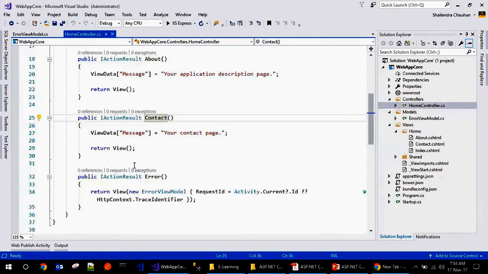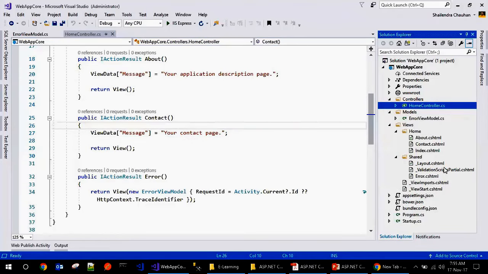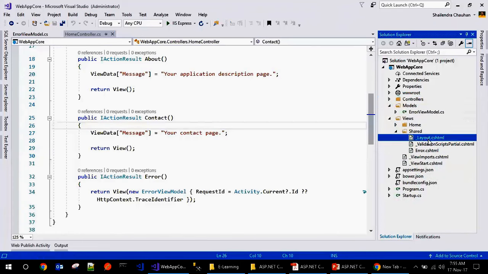For all these actions, we have files here, because ultimately we are returning the view. Corresponding to each and every action name, we have a file here, like About.cshtml and Contact.cshtml. So when you try to access this action, the corresponding view file will be rendered from the Home folder. Simple. And you can see we have a Shared folder as well. In the Shared folder, we have the layout.